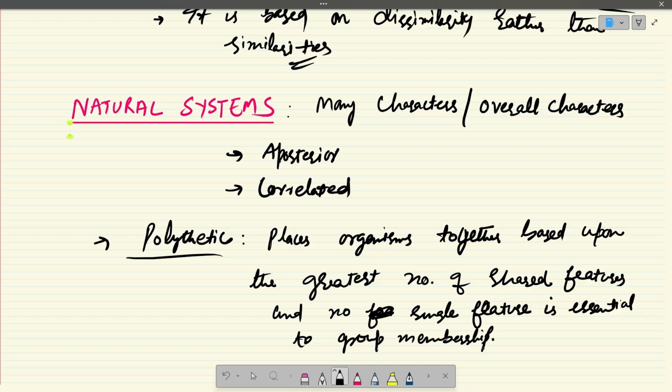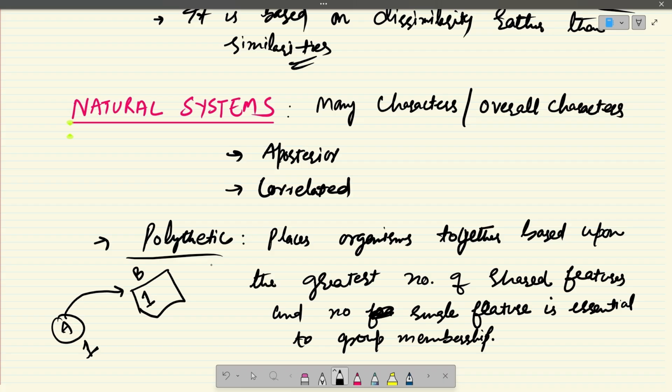It means that if you have species A which has a particular character like character 1, and there is a group already classified having this character, say all the group members have this character 1, but this organism A having the character 1 does not mean that A will be placed in this group. Say this is group B. So having a single feature does not guarantee a group membership.